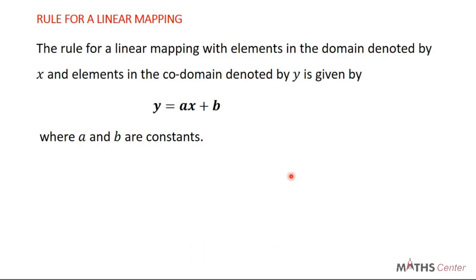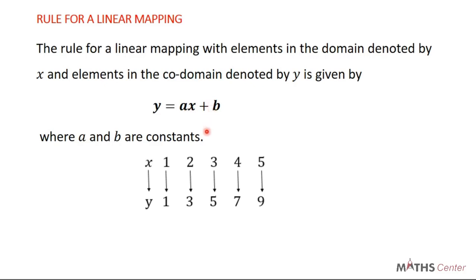Now what do I mean? Let's look at this example. Here you can see that we first have x maps onto y, then we have elements in the domain and elements in the codomain. So we are describing all elements in the domain by the variable x, and all elements in the codomain by the variable y. So what this statement is telling us is that when all elements in the domain are described by x and all elements in the codomain are described by y, then the rule is given by y = ax + b.